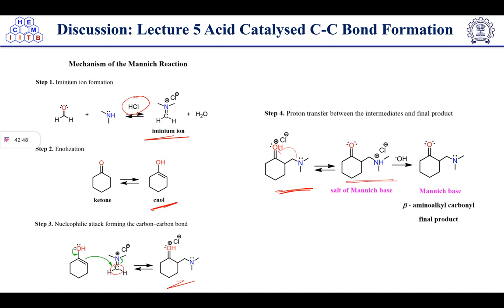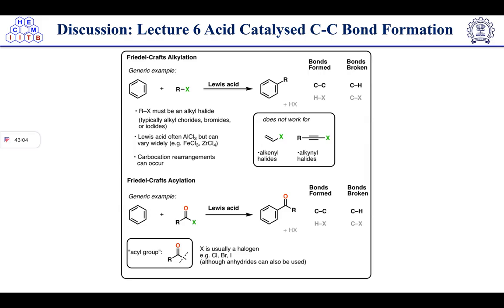Now this salt will undergo proton abstraction with base to give the Mannich base. So beta amino alkyl carbonyl will be the final product. So this is the mechanism for the Mannich reaction. Now next is the Friedel-Crafts alkylation. Friedel-Crafts alkylation reaction is given here.